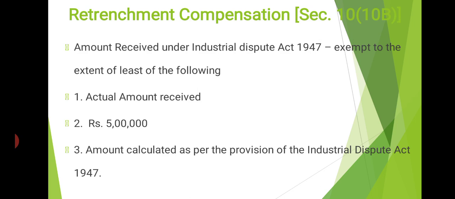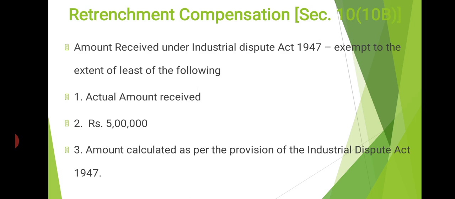Amount received under this Industrial Disputes Act 1947 is exempt to the extent of the least of the following. See, it is applicable to all employees. There is no categorization as government or private or public, nothing we have. It is applicable. Then see, there are three limits.